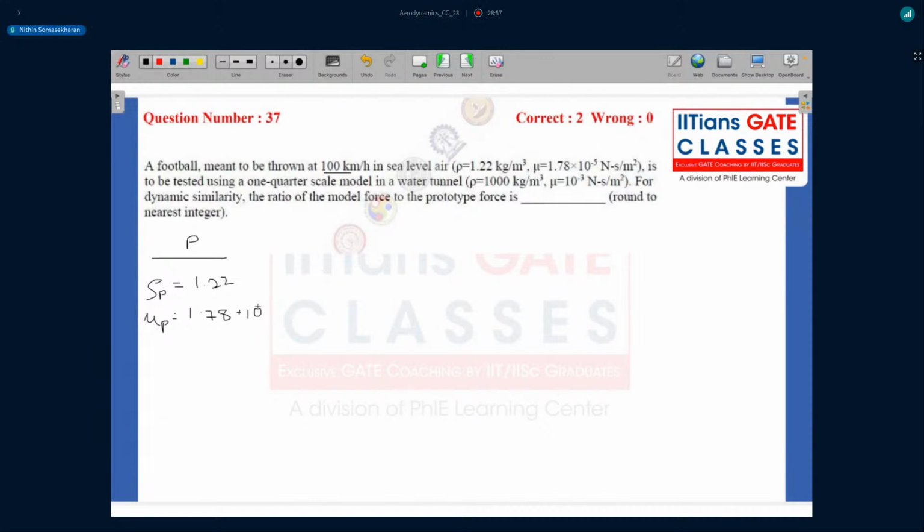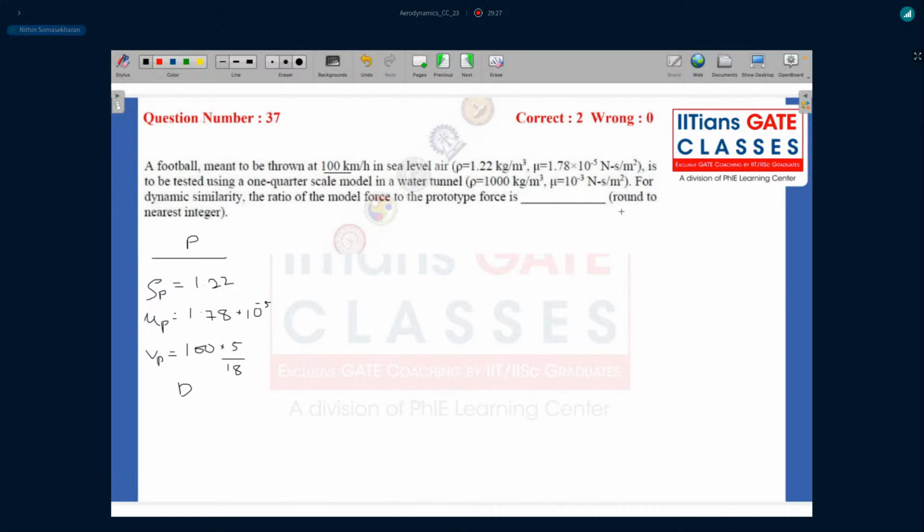And the velocity of the prototype is 100 kilometers per hour. So you can just multiply it by 5 by 18 and convert it to meters per second, right? So you have this information, and let's say the diameter of the prototype is, let's say, d.